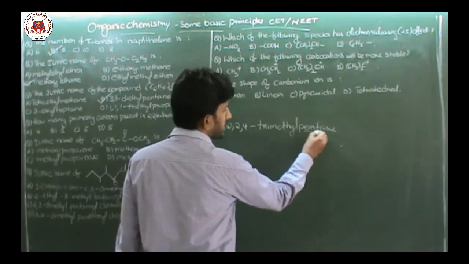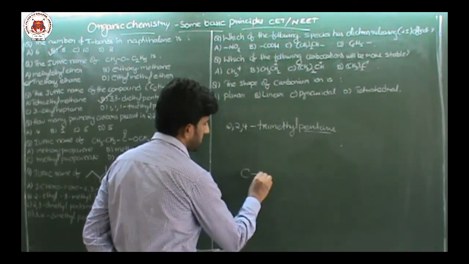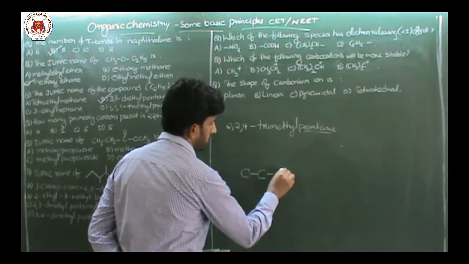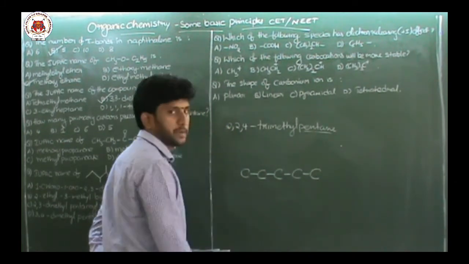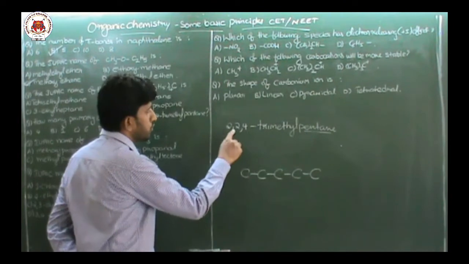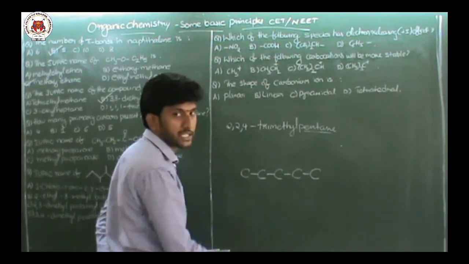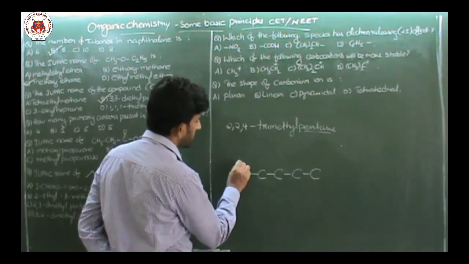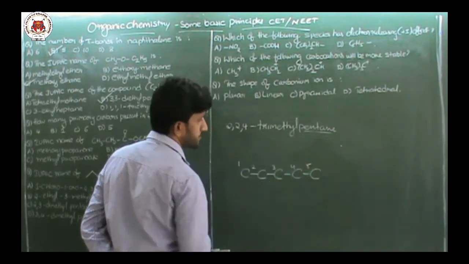First write parent chain, pentane, 5 carbons. 1, 2, 3, 4, 5. 5 carbons, pentane. 2 to 4. You can number from any side because you are going to write the structure. So let me write 1, 2, 3, 4, 5.